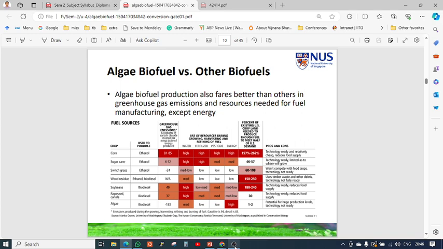And what are the pros and cons? Potential for huge production levels, but technology not ready. That is the con, because the production and energy can be very high, but on a massive scale there is no such conversion technology available now. But at lab scale we can prove that the energy produced by this algae is more as compared to other plants. So in another 10 to 15 years, maybe this algae can be grown at scale, and maybe that is why it is the future energy, or green energy for the future.